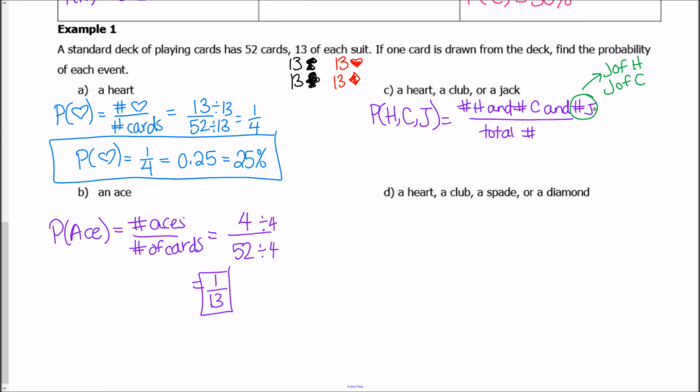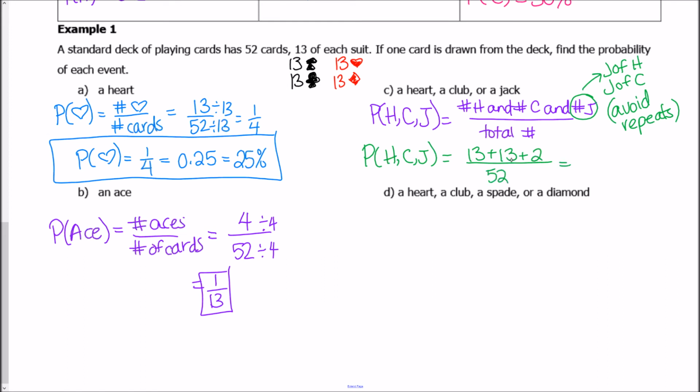So there are only 2 extra jacks in addition to the jacks that are here. So we need to avoid any repeats. That's really important that you understand that you avoid those repeats. So right here, the probability of hearts, clubs, or jacks, we know that there are 13 hearts, including a jack. We know that there are 13 clubs, including a jack, and that there are 2 more jacks in addition to the jack of hearts and the jack of clubs, all over 52 cards altogether.